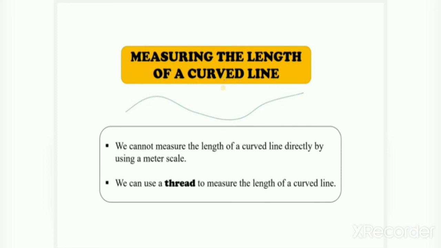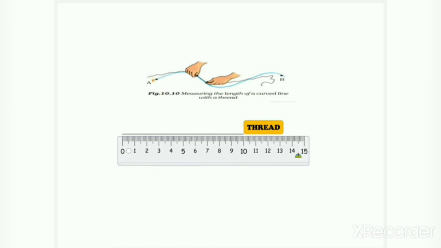What you have to do? Like see in the picture, you have to take a thread and you have to keep the thread as the curve goes. And after that, you have to measure the thread, so you get the measurement of the curved line. Understood? Means if you want to measure the curved line, you have to use the thread. And after that, see in the picture how the thread is measured. Okay? Understood?